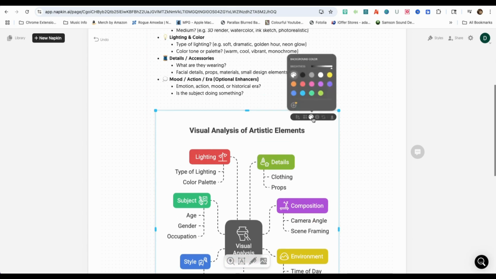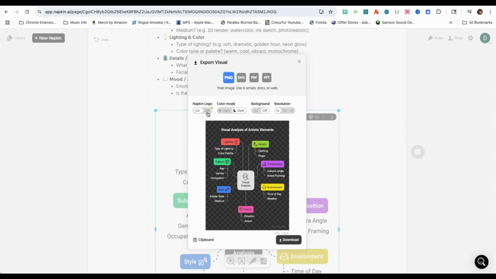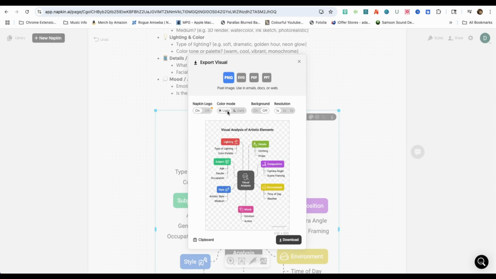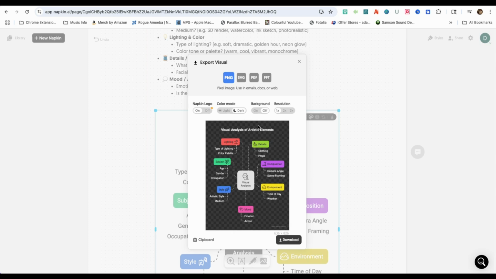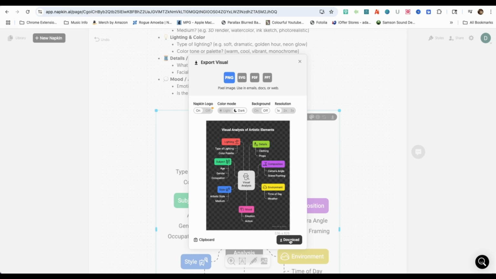You can change the style, color, and layout, which is in mind map mode. Next is export, where you can change the transparency mode from light to dark, turn on or off the background color, and change the resolution. You can choose PNG, SVG, PDF, and PPT download option. I'm going to download it as a PNG file for my next AI tool.